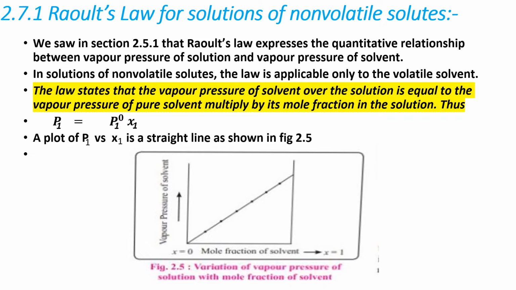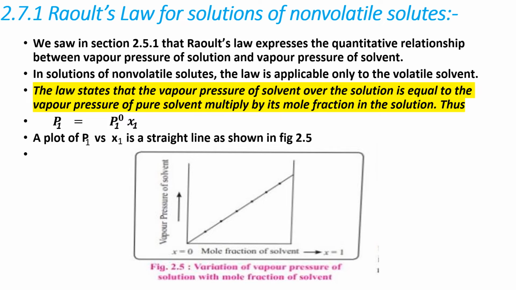In solutions of non-volatile solute, the law is applicable only to the volatile solvent. Now, the statement of this law is: the vapor pressure of solvent over the solution is equal to the vapor pressure of pure solvent multiplied by its mole fraction in the solution. Thus, the equation becomes P1 = P01 x1.